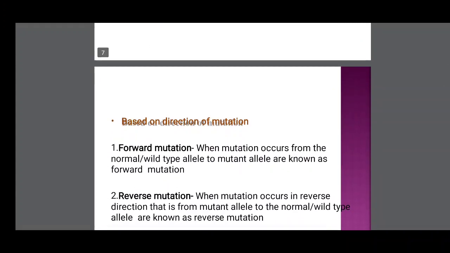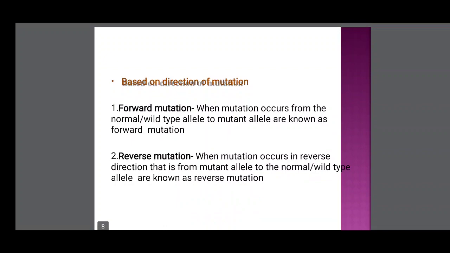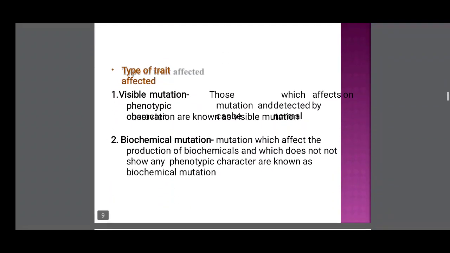Based on the direction of mutation: forward mutation and reverse mutation. When mutation occurs from the normal or wild type allele to the mutant allele, it is known as forward mutation. Reverse mutation: when mutation occurs in the reverse direction, that is from the mutant allele to the normal or wild type allele, it is known as reverse mutation.